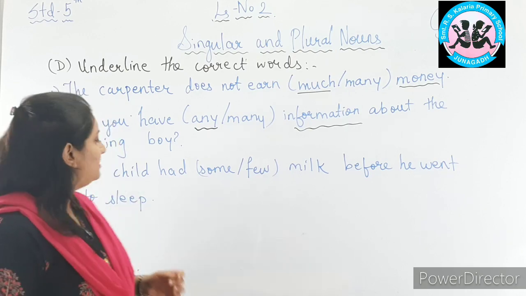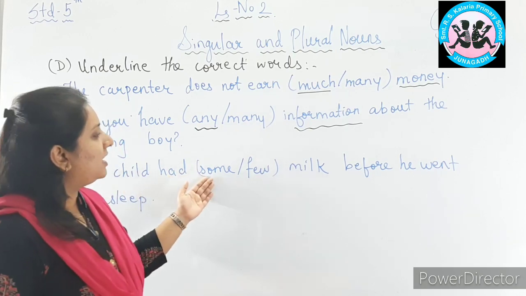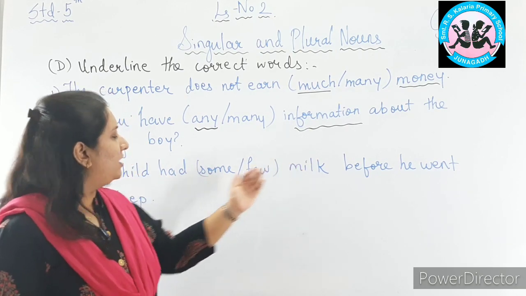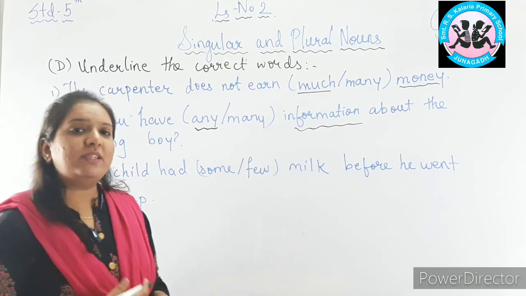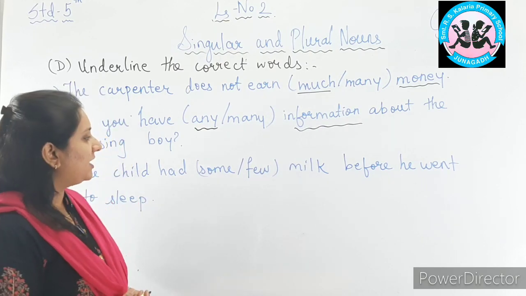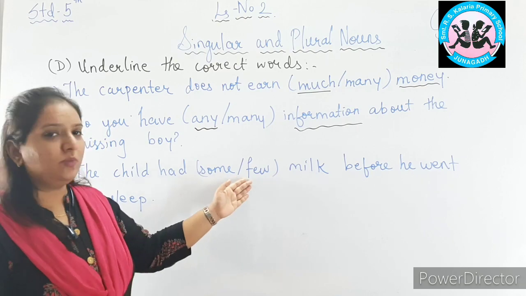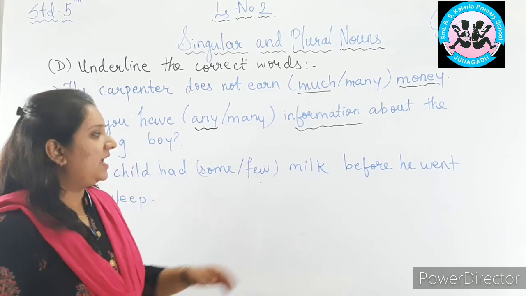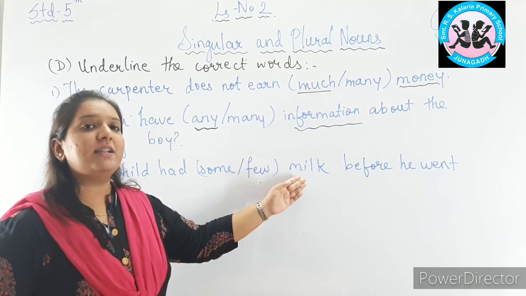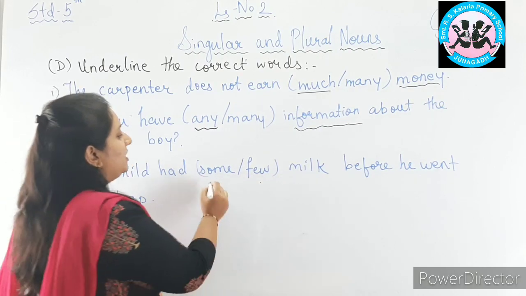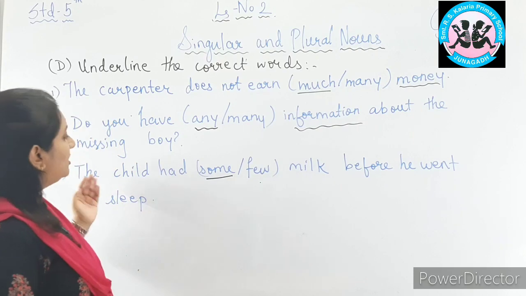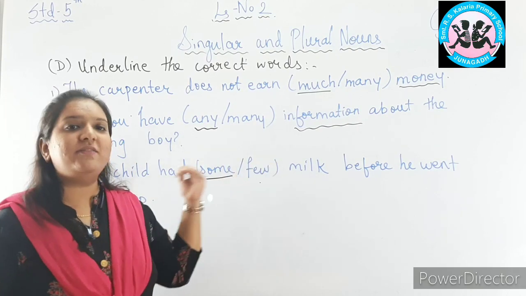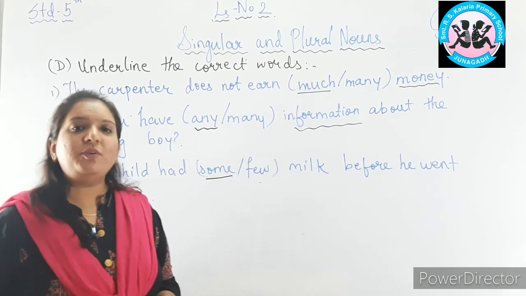The last sentence, the child had some milk or few milk before he went to sleep. Can you give me the correct answer? Yes, we can try. Some milk or few milk. Few we use with plural countable nouns, and milk is not a countable noun, it is an uncountable noun. So we will use the expression some. The child had some milk before he went to sleep. So I hope you have understood this.